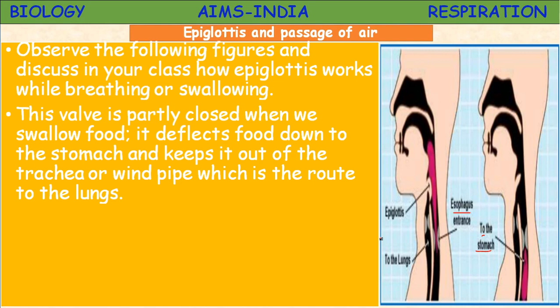When we swallow food, it deflects the food down to the stomach and keeps it out of the trachea or windpipe, which is the route to the lungs.